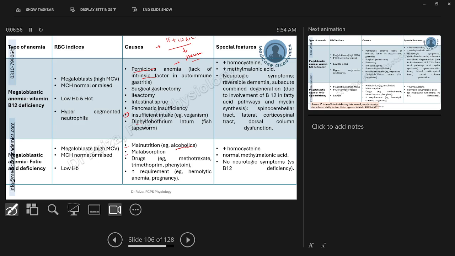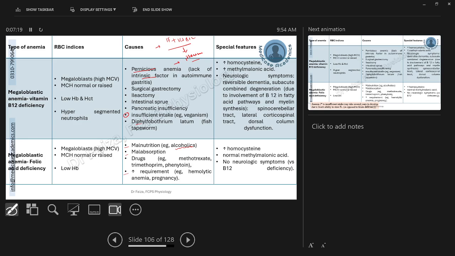Malabsorption caused by any reason, any drug, for example, methotrexate, trimethoprim, phenytoin, they hamper the metabolism of folic acid, or maybe the increased requirement. For example, pregnancy or hemolytic anemia, chronic blood loss, and with the chronic loss of blood, vitamin B12 and folic acid can also be lost, leading to deficiency of these nutrients.